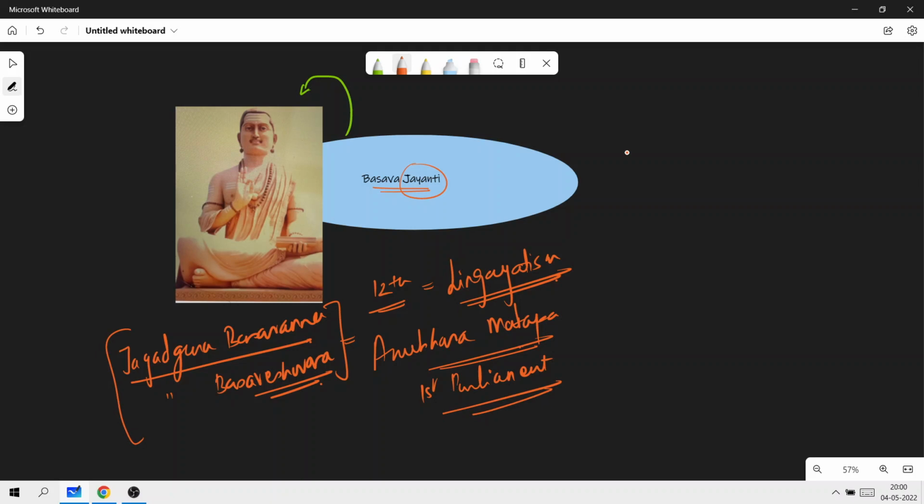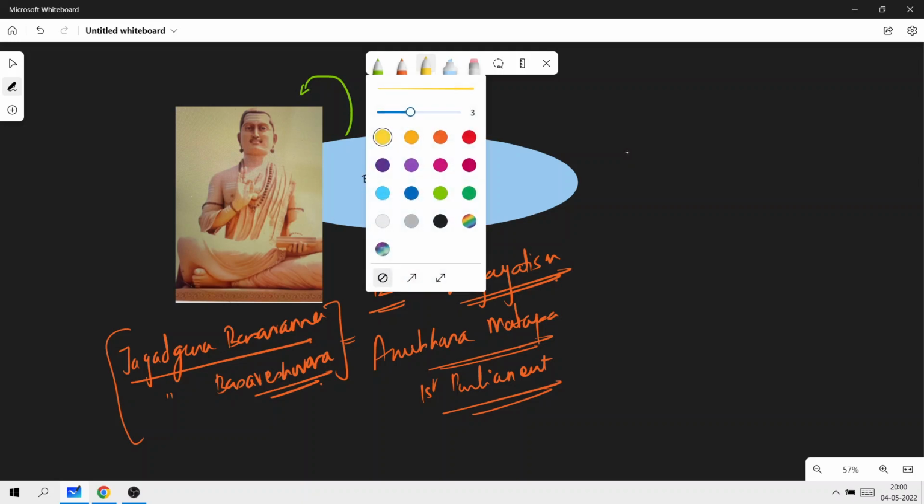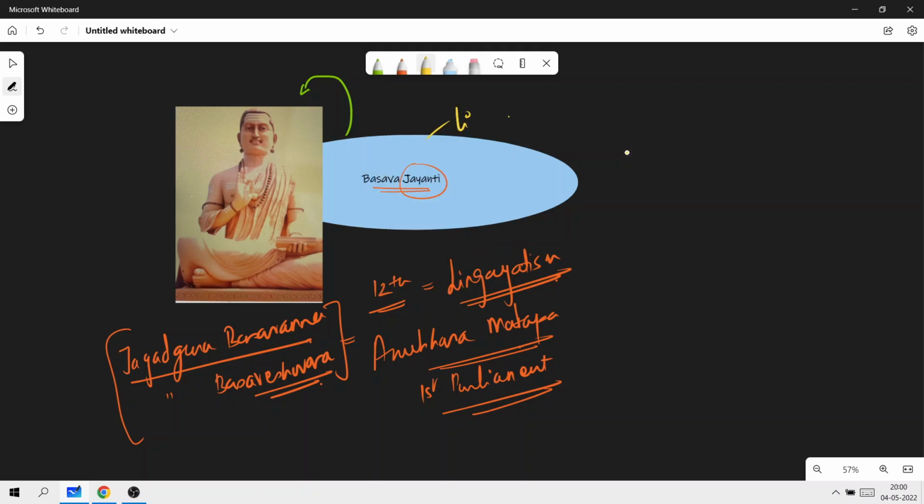The Sharana movement he presided over attracted people from all castes and, like most strands of the Bhakti movement, produced a corpus of literature, the Vachanas. Very important. So the literature here is called the Vachanas, however you say it. Okay, so this is all about Basavanna. But the area that we're talking about is that he belonged to Karnataka, Bijapur district.